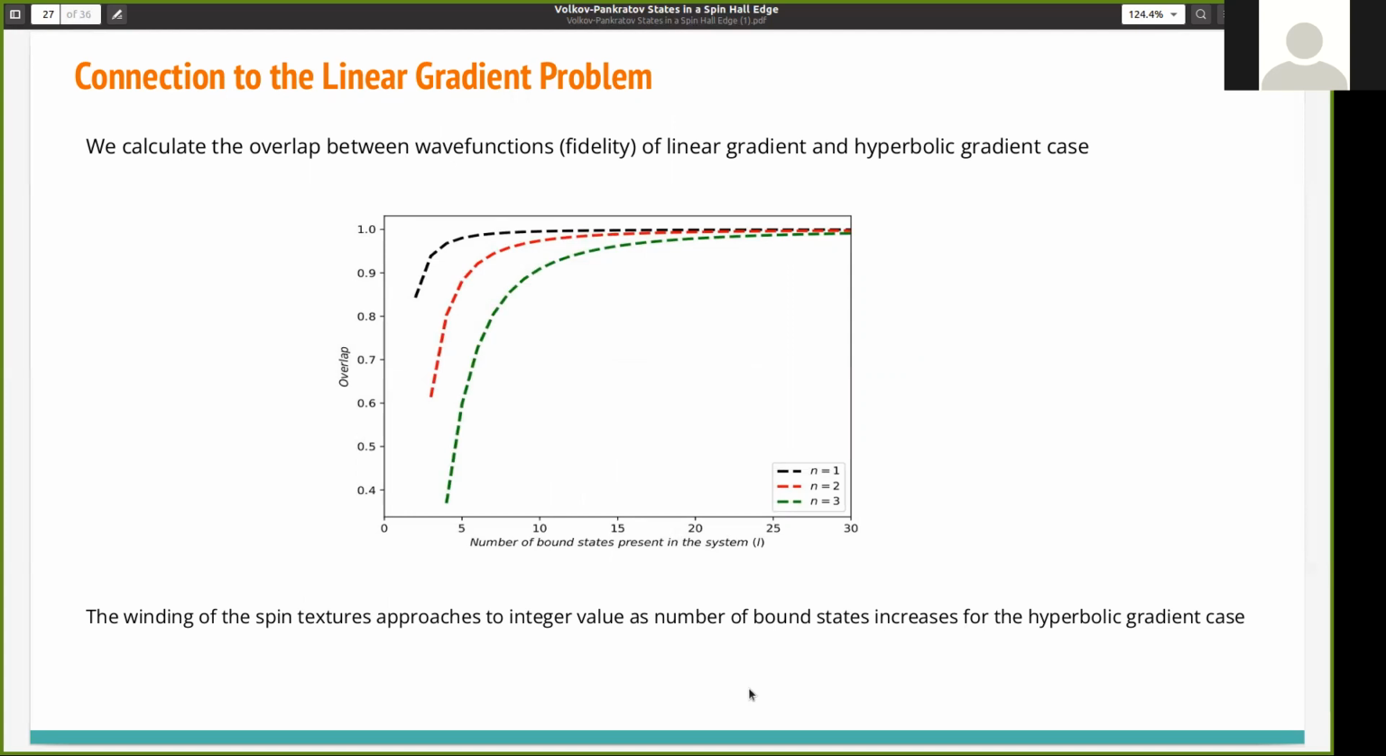Now we calculate the overlap between the wave functions of the linear gradient and the hyperbolic gradient cases. As I have already said, the main difference between these two systems is this: for the linear gradient case, the number of bound states present in the system is infinite, and for the hyperbolic gradient case, it is finite. As you can see, as we increase the number of bound states present in the system, the overlap is continuously converging to one value.